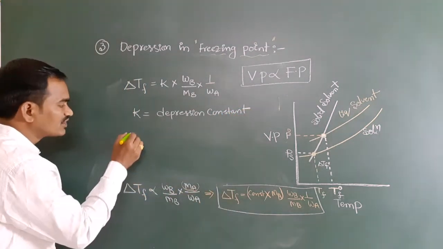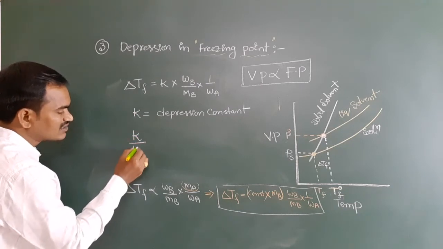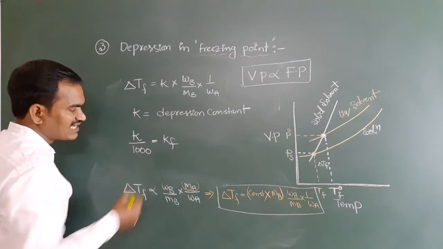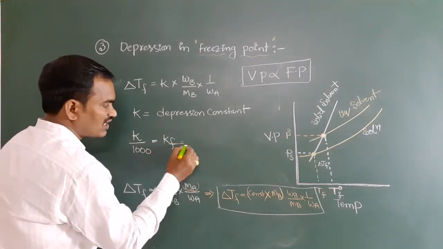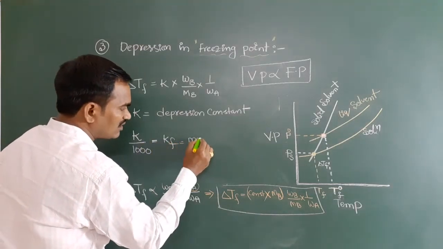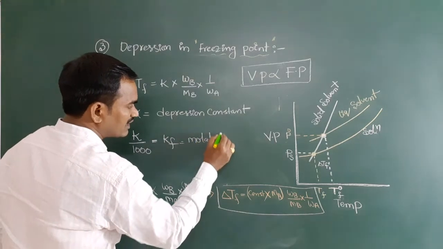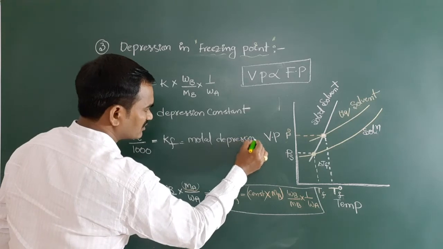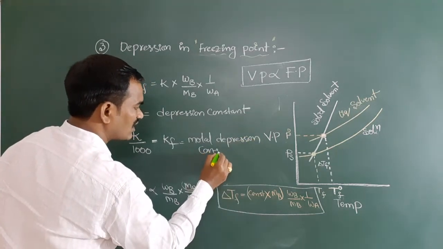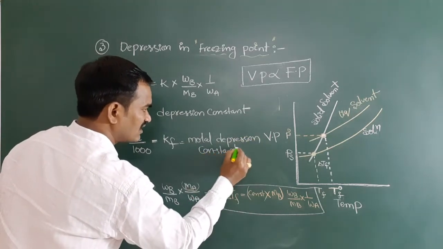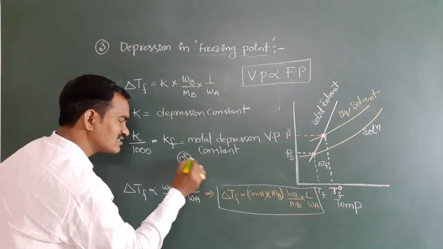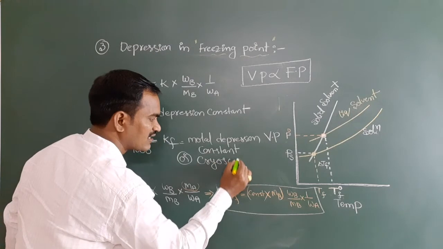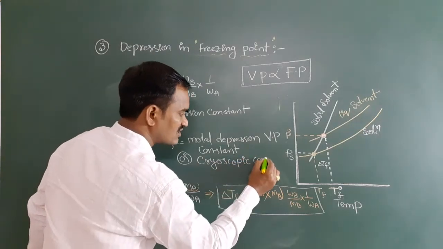Now what we are going to do is take K by 1000. K by 1000 we can call it Kf, which is called the molal depression constant, or molar depression constant, or it is also called the cryoscopic constant.